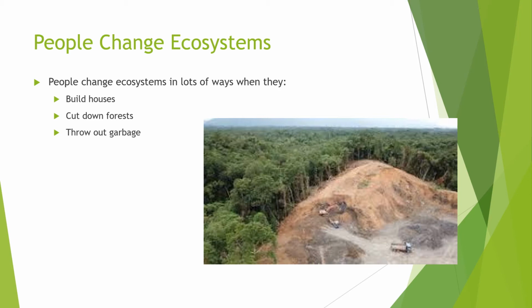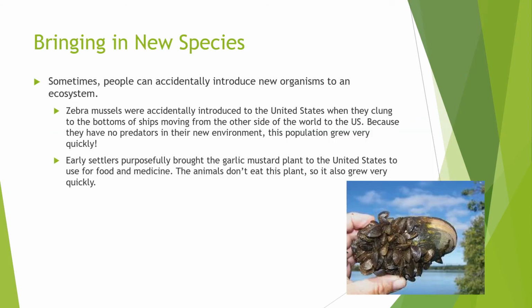We also throw out a ton of garbage, and we're going to talk a little bit later about how that can affect our ecosystems. Something else that can really change our ecosystems is when we bring in new species. This can happen accidentally or it can happen on purpose. A lot of the species that we have in the United States are here naturally, which means that before people even showed up, this was what our ecosystem was born with. But sometimes people can introduce new organisms that will change an ecosystem.